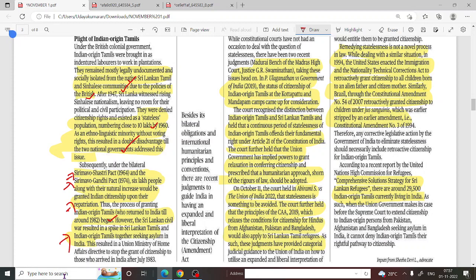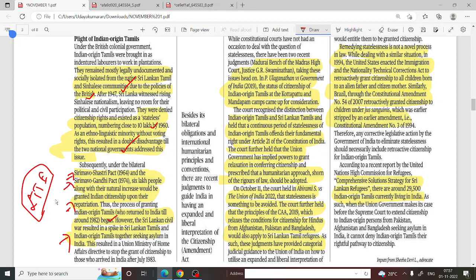You know that basically the Sinhalese government was said to be against the Tamil people. Tamil people include Indian origin Tamils as well as Sri Lankan origin Tamils. So when they were against them, there was a revolt group known as LTTE. This group fought against the Sri Lankan government for their own rights, right?